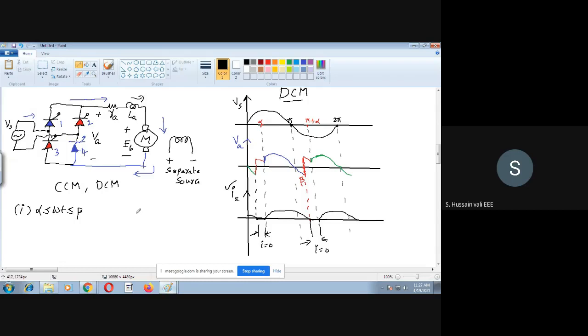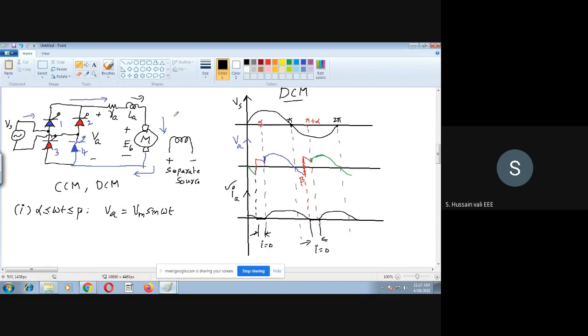In this case, I told you already, this blue color I have drawn in the previous class. Then the closed path is through Vs and the thyristors 1 and 4 and through the motor. Then what is Va in this case? If you recall, the Va in this case is Vm sin omega t only. Why Vm sin omega t? Because Va is equal to Vs when the thyristors are conducting.